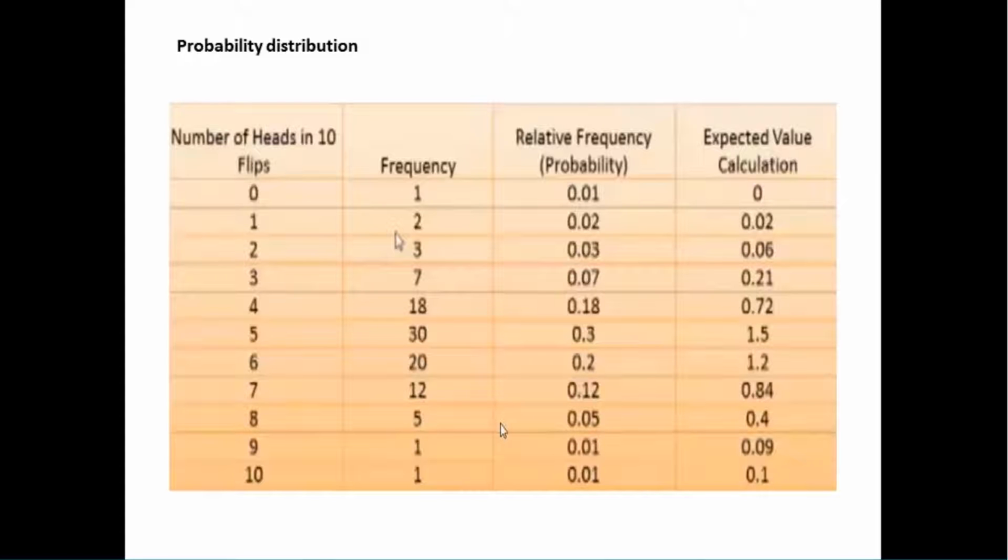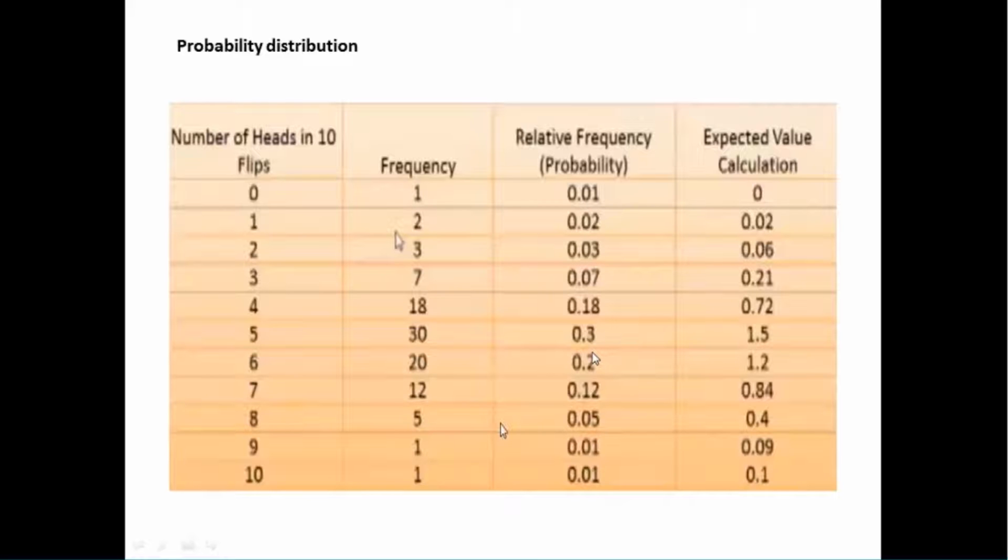It is 0.001. This relative frequency would tell you what the probability is. This is nothing but 1 divided by 100, because in 100 experiments only one time this scenario had occurred. So 1 divided by 100 is 0.01. 2 divided by 100 is 0.02, because if you're adding up all this frequency, it comes to 100. So individual value divided by 100, and 30 divided by 100 would be 0.3.